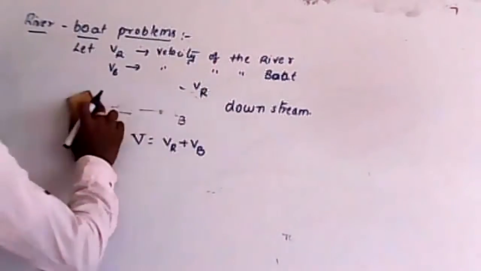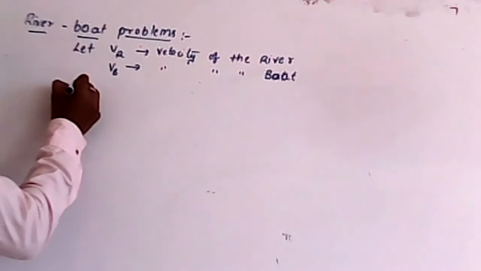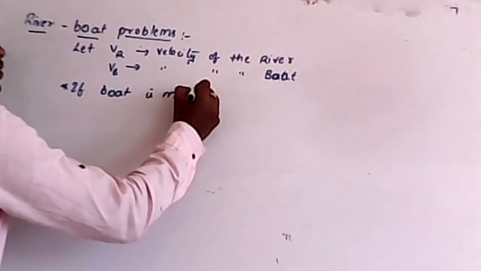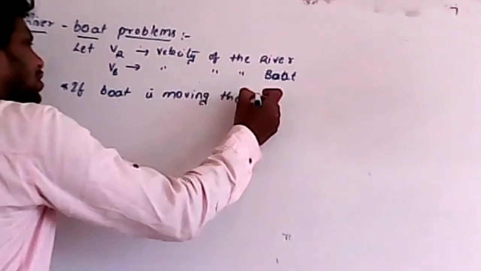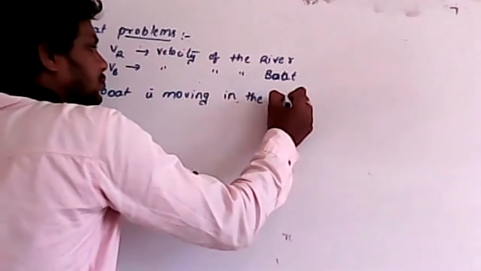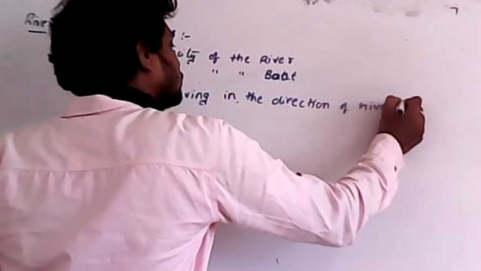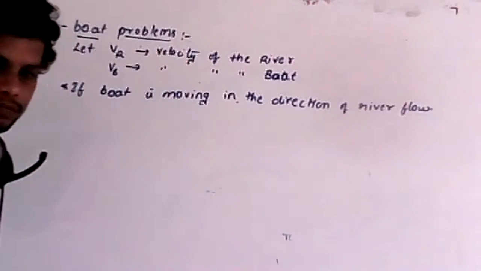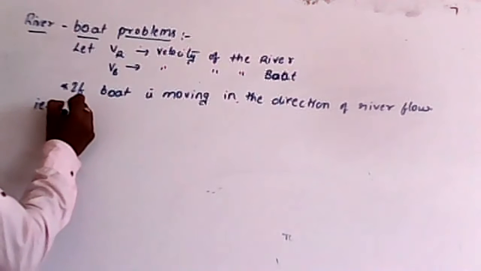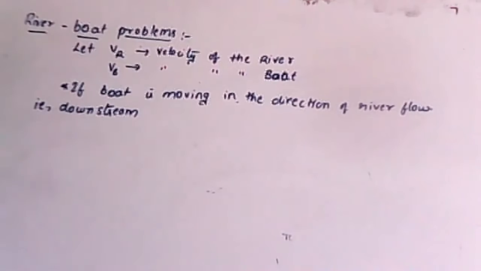Now write down one point. If the boat is moving in the direction of river flow, my boat is moving in the direction of river flow, that is called downstream. That is called what? Downstream.